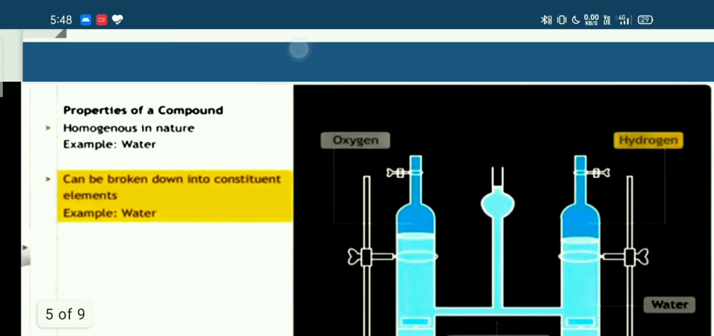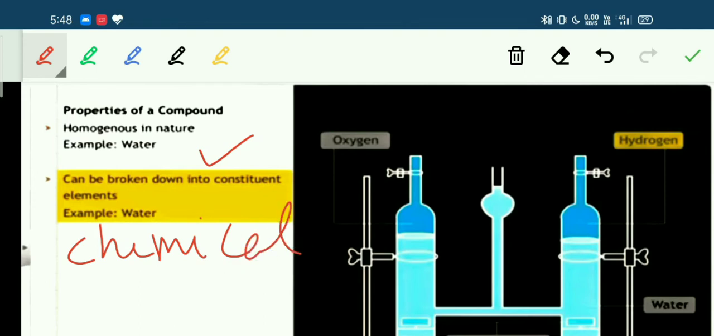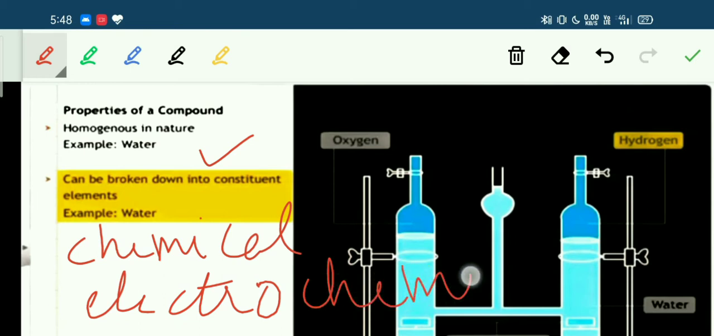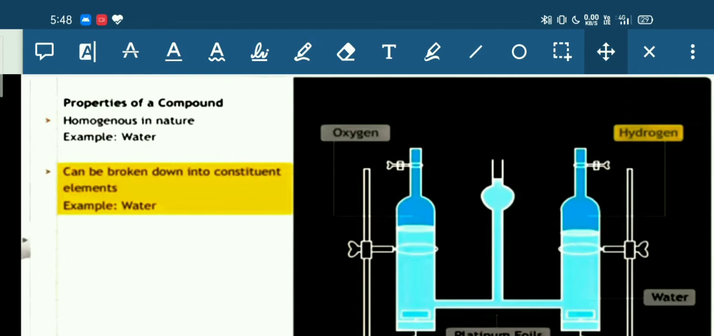Second property, a compound can be broken down into constituent elements either by chemical processes or by electrochemical processes. For example, water, which is made up of hydrogen and oxygen, when electric current is passed through water, we will be getting hydrogen and oxygen back. So basically, we can break down water into hydrogen and oxygen by electricity.